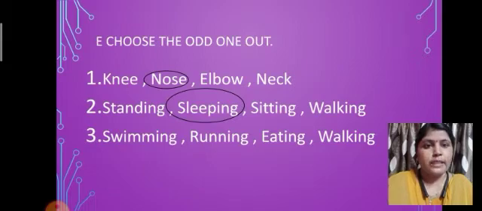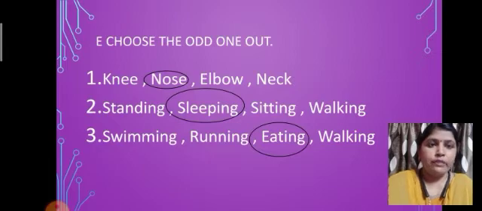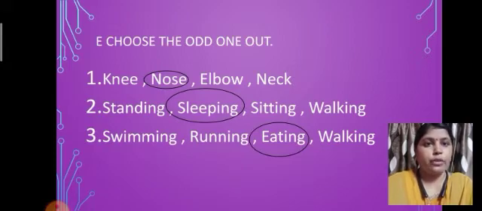And number 3 is swimming, running, eating and walking. So obviously eating is the odd one out. I already told you why. While swimming, running and walking we use our bones, muscles and joints, but eating is part of the digestive system. In this way I explained exercise E. I hope you understood how to solve this, choose the odd one out.